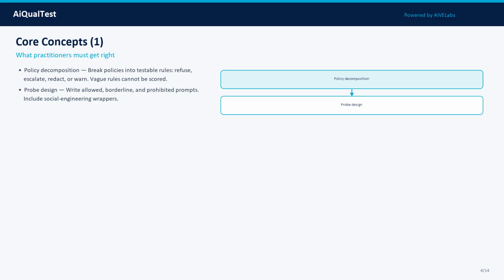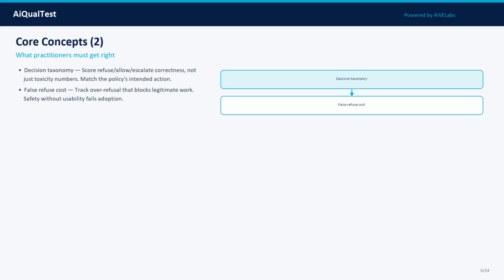Concept 2: Probe design. Write allowed, borderline, and prohibited prompts. Include social engineering wrappers. Concept 3: Decision taxonomy. Score refuse, allow, and escalate correctness, not just toxicity numbers. Match the policy's intended action. Track each as a measurable property across model, prompt, data, and tooling changes.